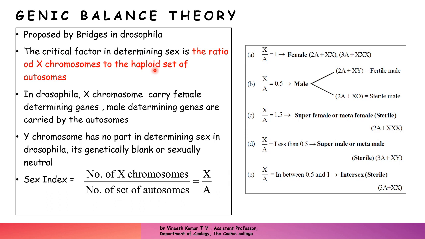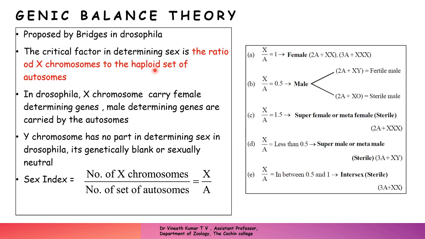And the reason why we do not consider the Y chromosome, because they have an XY system, is that the Y chromosome should not be considered a determining factor for whether the fly is a male or a female. In this genic balance theory, it is proposed that in Drosophila the X chromosome carries the female determining genes, but the male determining genes are present in the autosomes and not in the Y chromosome.